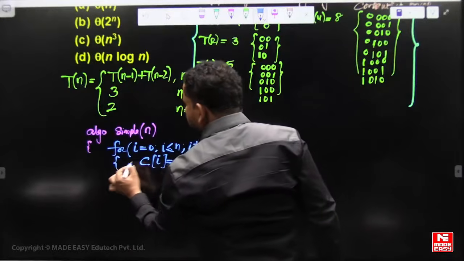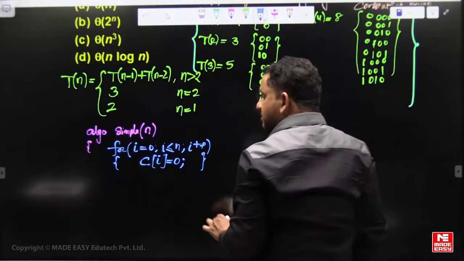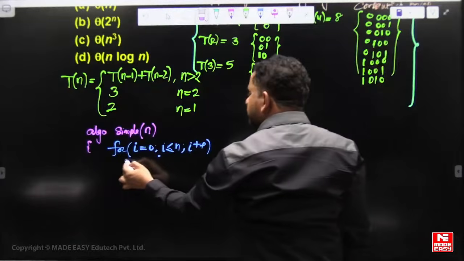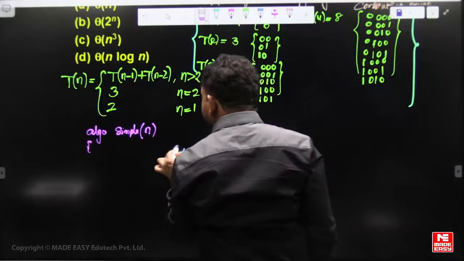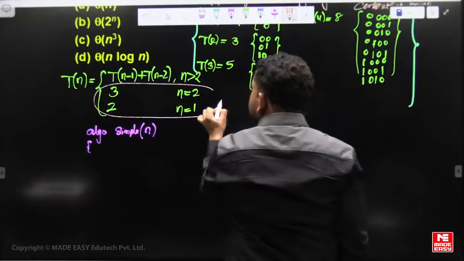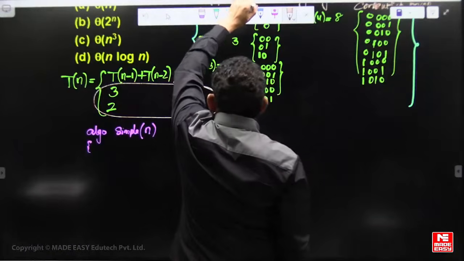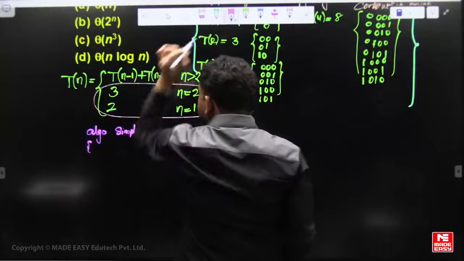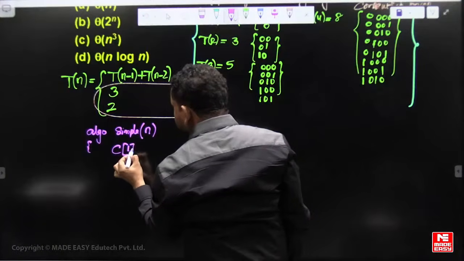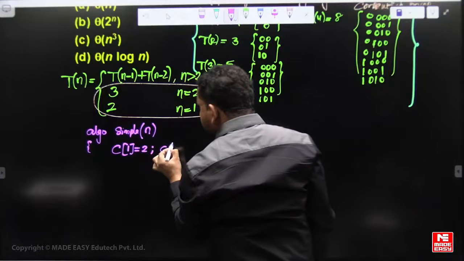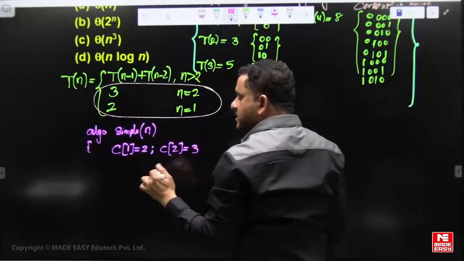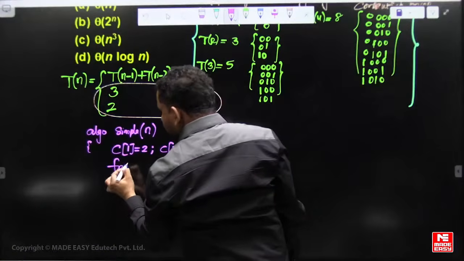This is extra space. It is not required to initialize the whole array to 0, just initialize the base condition. Let's assume C of 1 equal to 2 and C of 2 equal to 3. This base condition is directly initialized, and compute in bottom up approach.